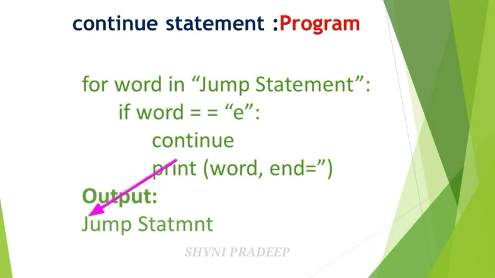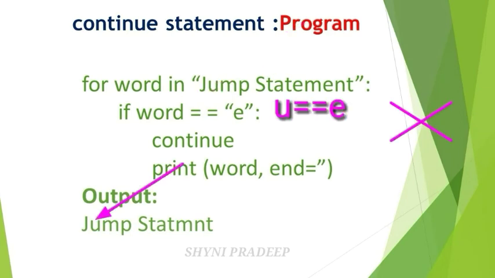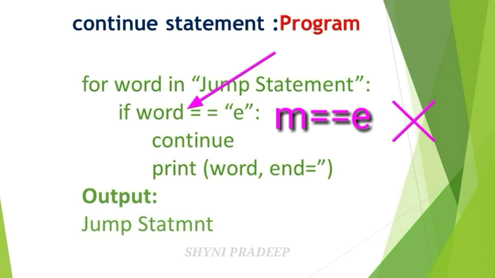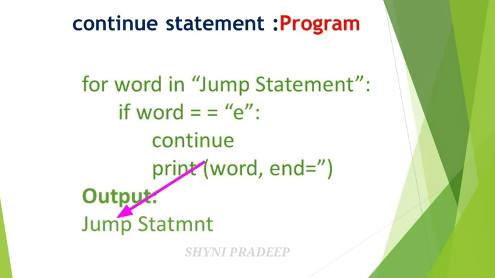So next again go to the for loop condition. Next check u. u is equal to e? No. Print the var u. And again check the condition m is equal to e. No, this is also false, so skip the continue statement. Print the var, that is m. Again check the for loop condition. Next letter is what?